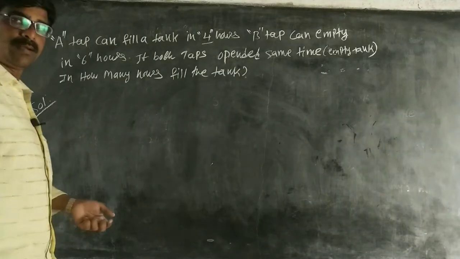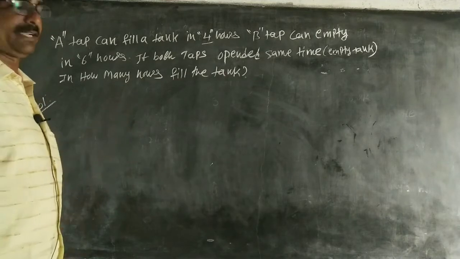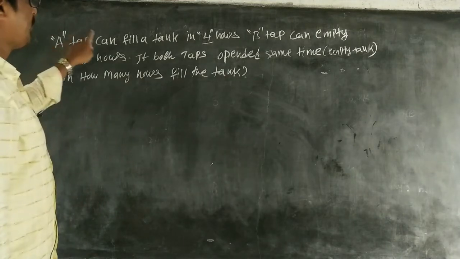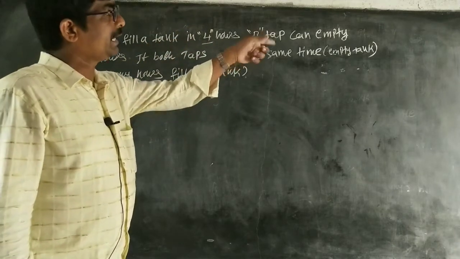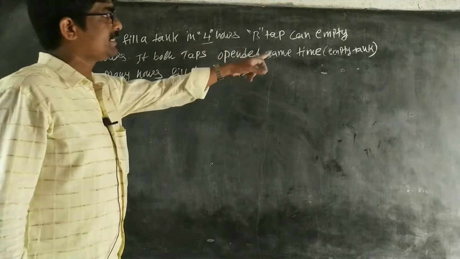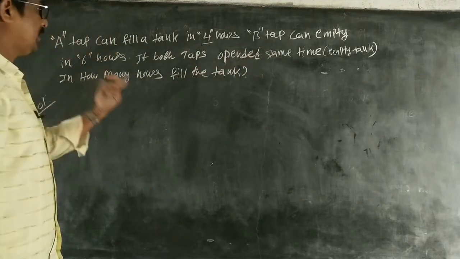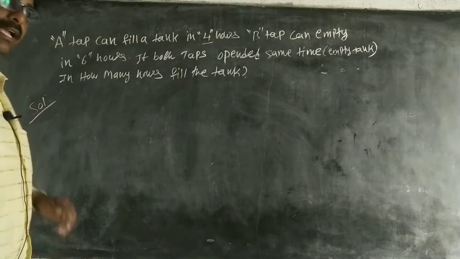Next, again one problem. Same based on time and work, but it is problems on taps. A tap can fill a tank in 4 hours. Tap B can empty it in 6 hours. If both taps are opened at the same time, in how many hours will it fill the tank? Okay.